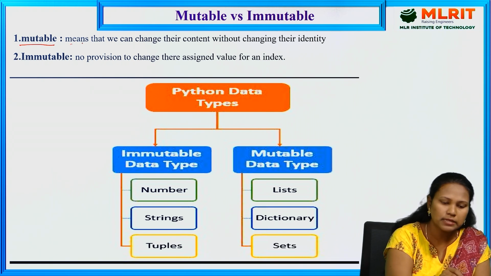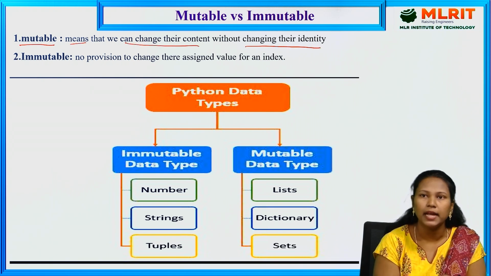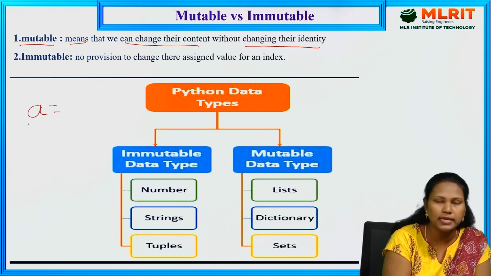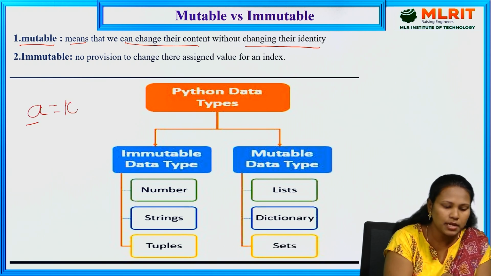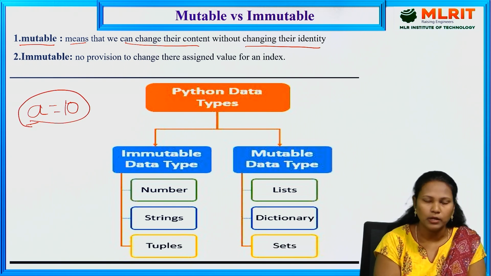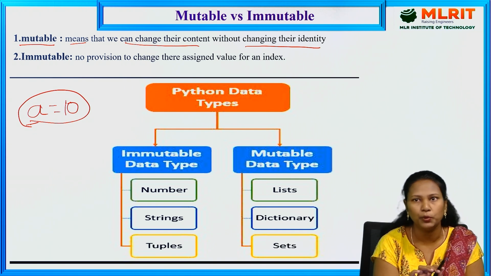Mutable means we can change their content without changing their identity. Identity means the variable we are using. So A is an identifier, A is equal to 10, and it is acting as a variable. If we are updating or modifying the value, it comes under the mutable one.